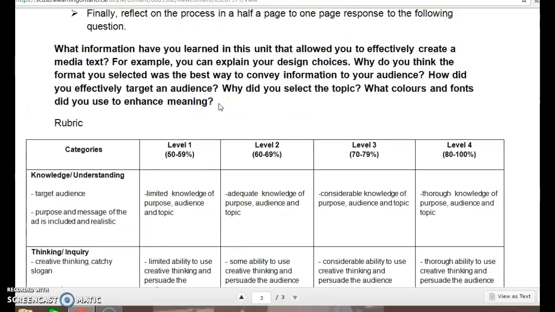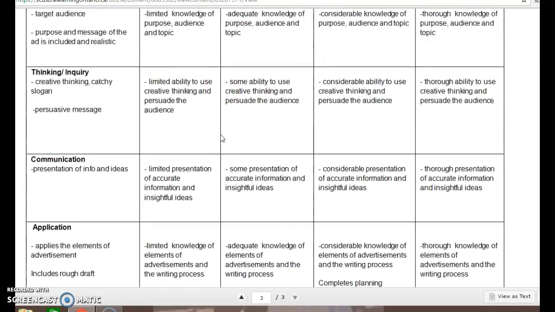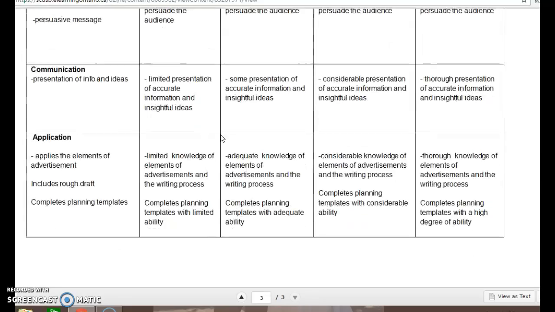For all of this response, you're going to want to think about the elements of advertising and bias and everything you've learned in Unit 1 that really helped you create an effective advertisement. The key to creating a really good reflection is to describe exactly what you've learned and be specific, and then answer all questions. Here's your rubric that gives you the guidelines of assessment.